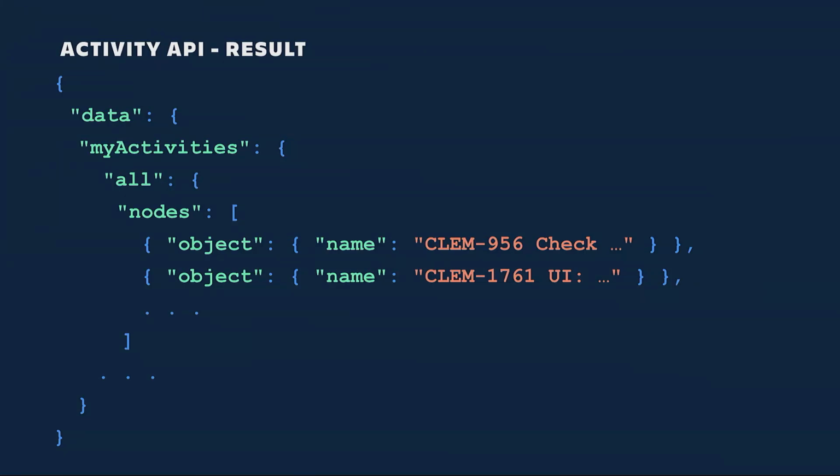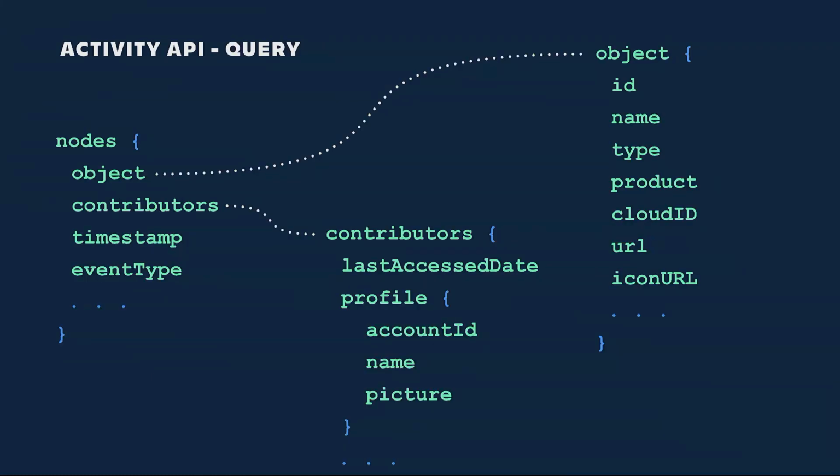To provide you a bit more context here, these are some of the fields that are available in the Activity API for querying. As you can see, object and contributors can be expanded into their own fields. And in fact, it is not a limit. With the power of GraphQL, we can start expanding things even further. So by starting in, for example, the Activity API, you can keep expanding those fields and end up in Jira Software with its own specific fields, such as issue key and etc. This whole stitching is a long-term vision for our platform.